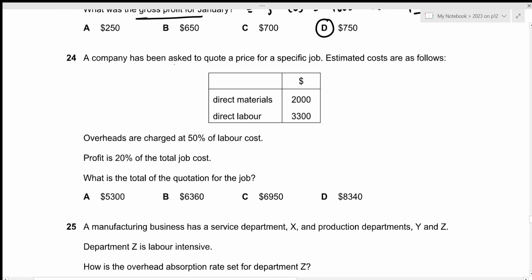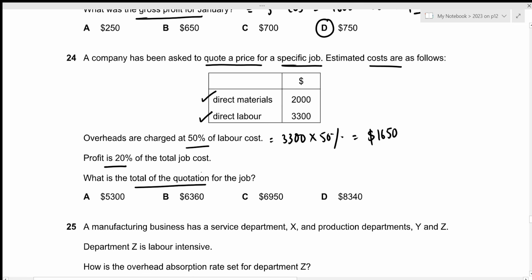Now for the 24th question, a company has been asked to quote a price for a specific job. Estimated costs are as follows. So we have the direct materials and direct labor. Overheads are charged at 50% of labor cost. So 50% of labor cost is 3300 times 50%, which results in 1650. Then profit is 20% of the total job cost. We need to figure out the total of the quotation for the job.